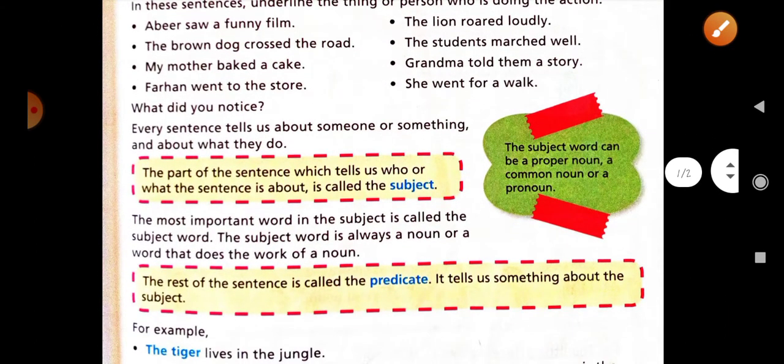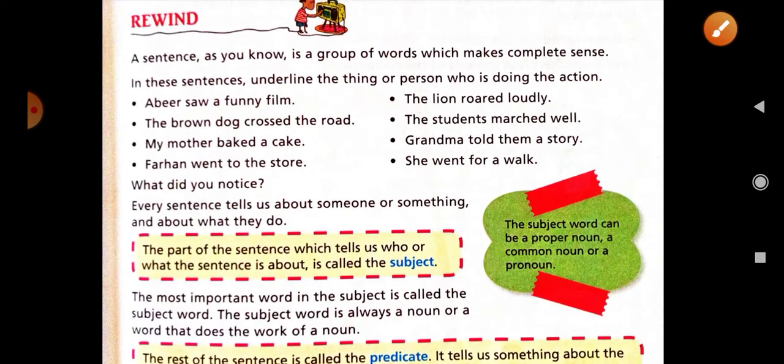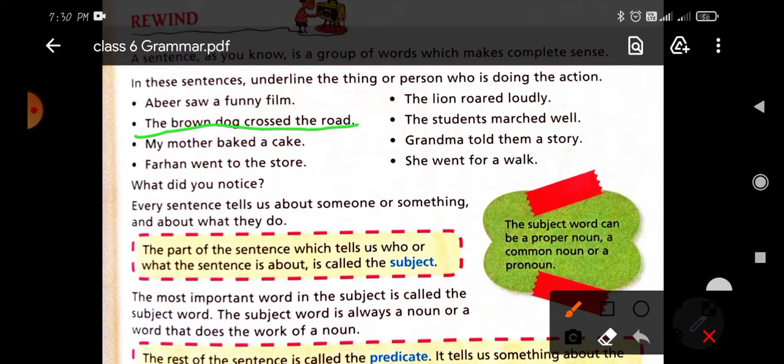The most important word in the subject is called the subject word. See the example here: the brown dog. In this sentence, the brown dog is the subject, and the most important word is dog. The dog word is the subject word.